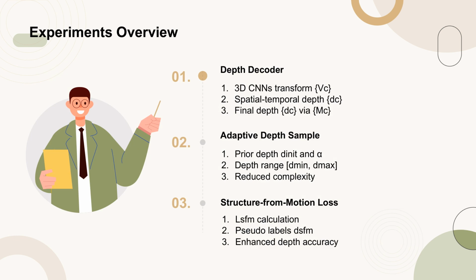The depth decoder in this study involves transforming the spatial-temporal volume, V_C, using 3 DCNNs, calculating the spatial-temporal depth, D_C, and obtaining the final depth, D_C, by integrating the upsampling mask, M_C. For adaptive depth sampling, the method uses the mono-depth estimation result as prior information to conduct adaptive sampling, significantly reducing computational complexity. The structure from motion loss is calculated to enhance the accuracy of depth and pose estimation by leveraging information from neighboring cameras and extrinsics.